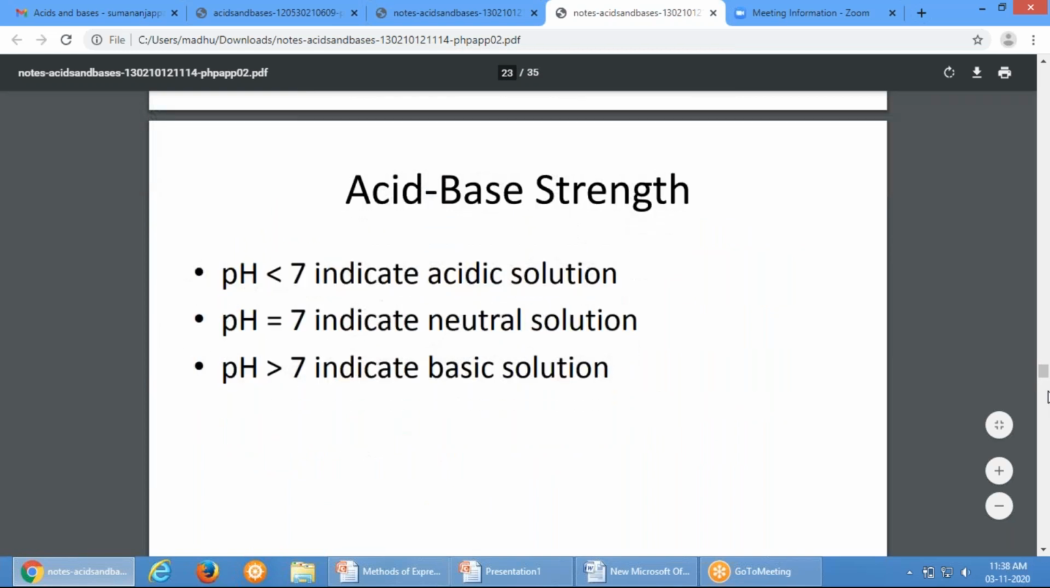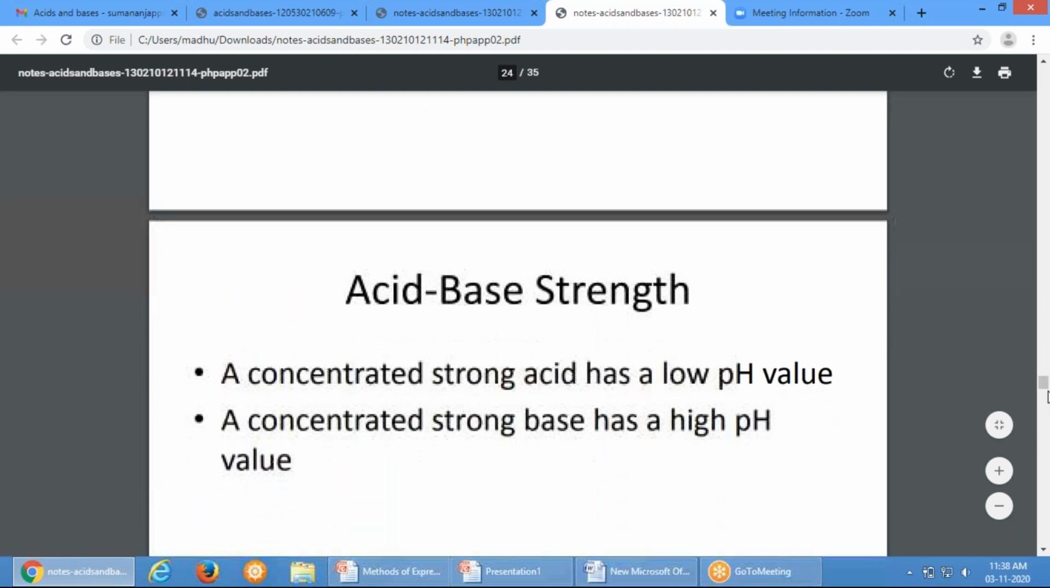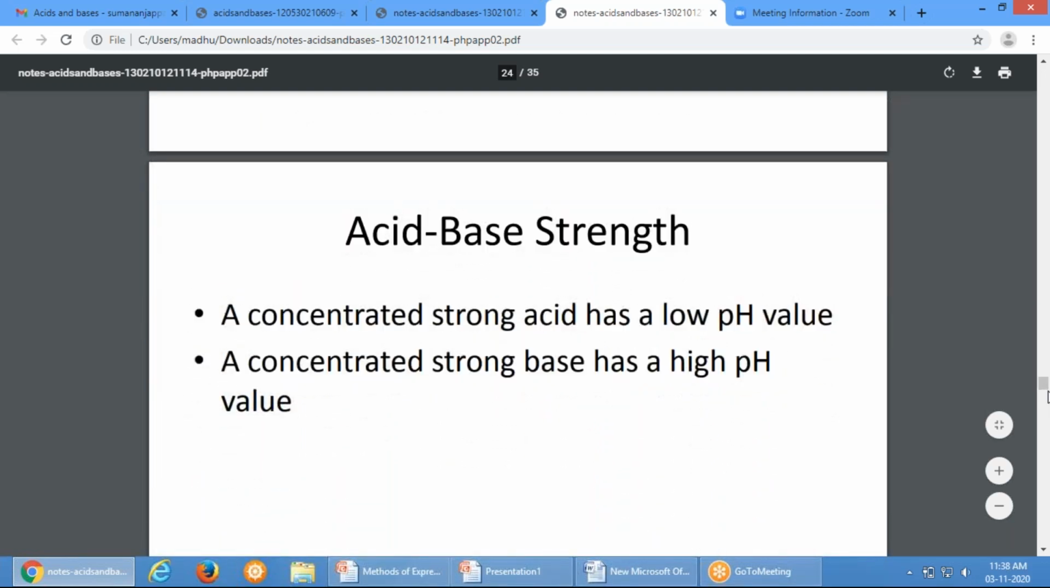So pH less than 7 indicates acidic solution. pH equal to 7 indicates neutral solution. pH more than 7 indicates basic solution. A concentrated strong acid has a low pH value. A concentrated strong base has a high pH value.